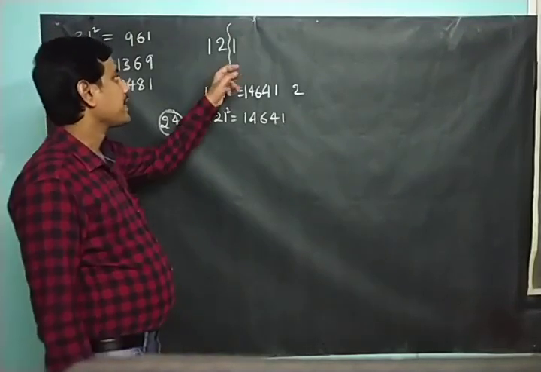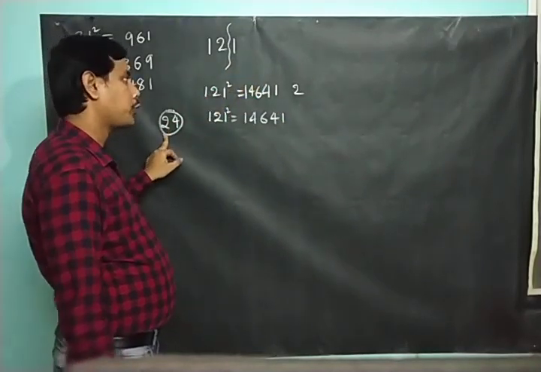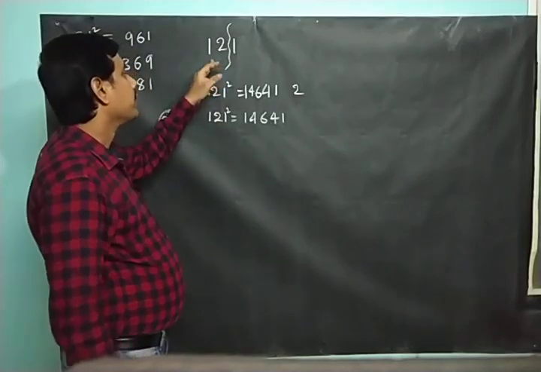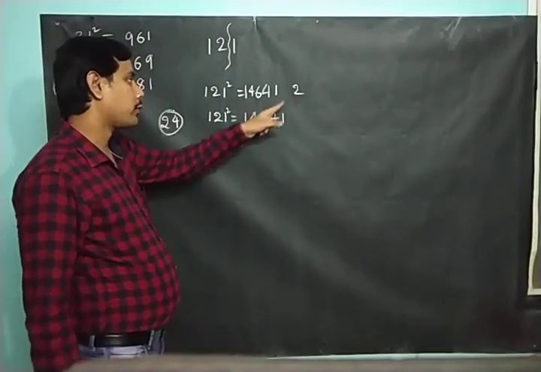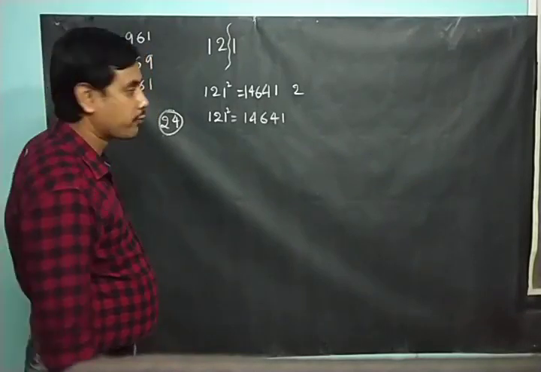So here you can see 1 square is 1. What is 1 into 24? 24. Write 2, carry 4. Right? So what is 12 square? 144. 144 plus 2 is 146. So 121 square is 14641.